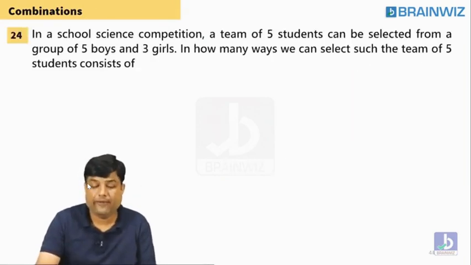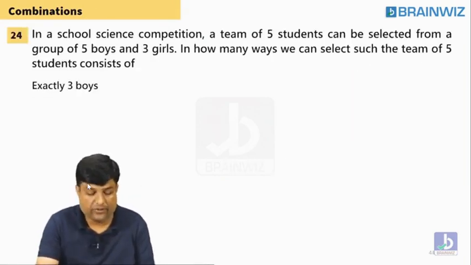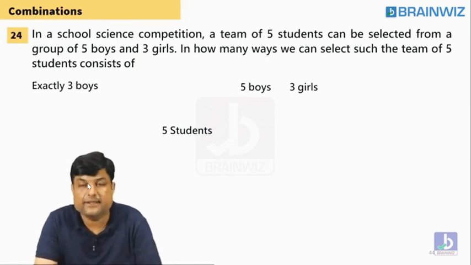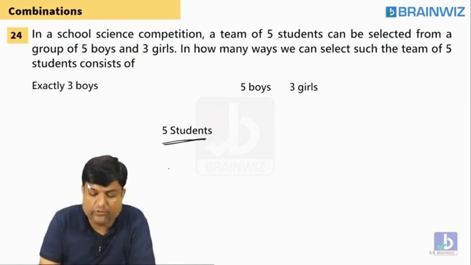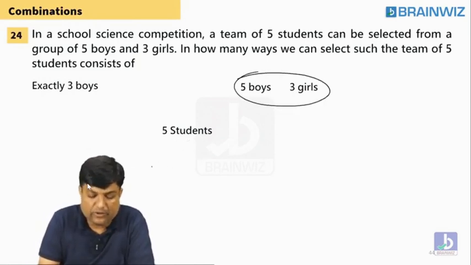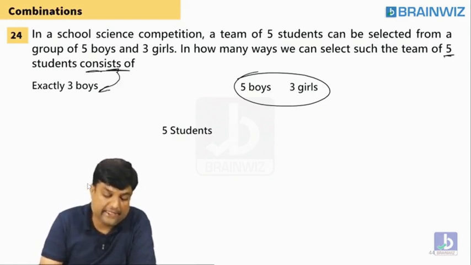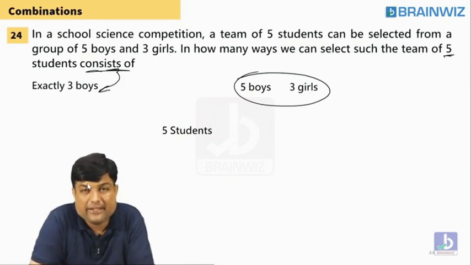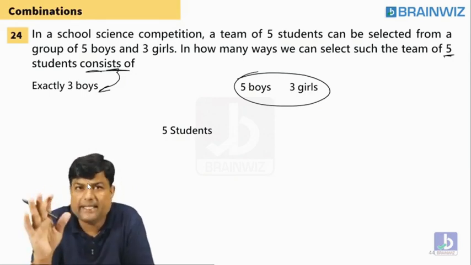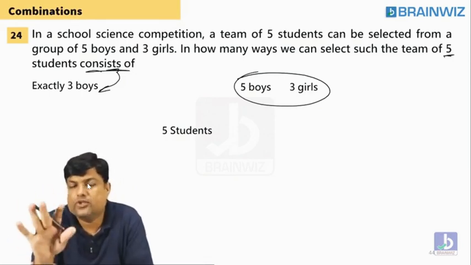That's it. In the same fashion, what happens here? A team of how many students? 5 boys and 3 girls. Are you understanding? You are supposed to pick 5 students from this whole group of 8. But the team of 5 students consists of exactly 3 boys. Are you understanding, guys? Exactly means exactly. Not more, not less. There should be exactly 3 boys.